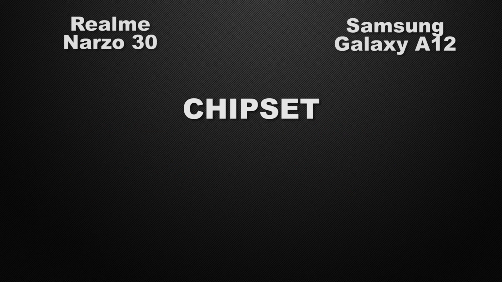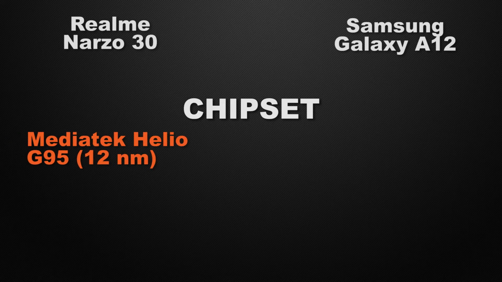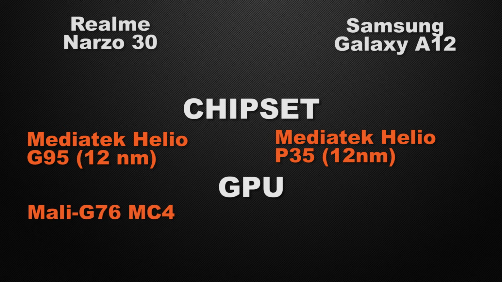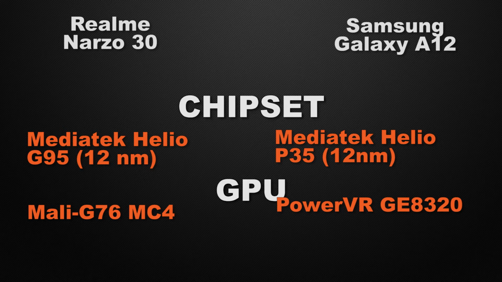Let's talk about the processor of the devices. Narzo 30 is powered by MediaTek Helio G95 based on 12nm process, whereas A12 is powered by MediaTek Helio P35 based on 12nm process. So the winner here is Narzo 30 because it has a faster processor. And about the GPU of the devices, Narzo 30 is packed with Mali G76, whereas A12 is packed with PowerVR. So the winner here is Narzo 30 because it can give you more FPS in games.